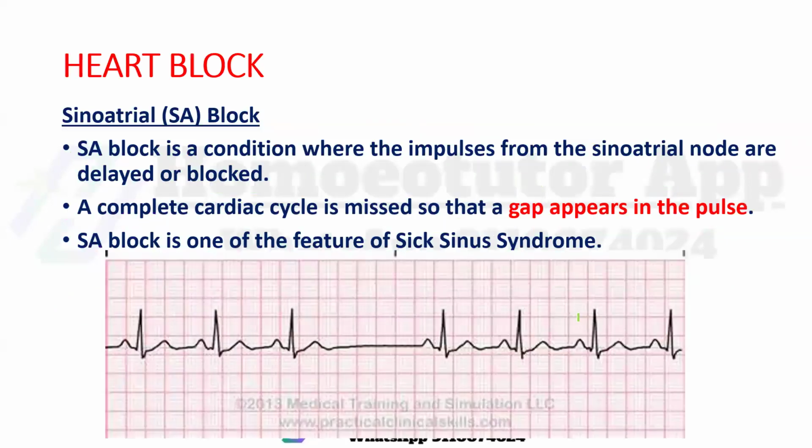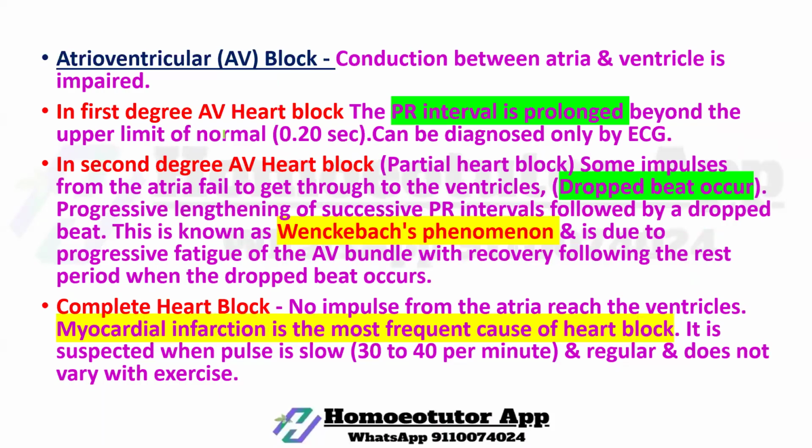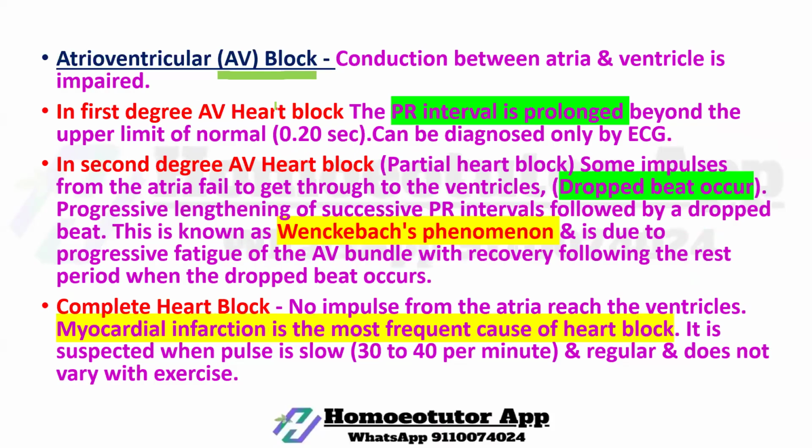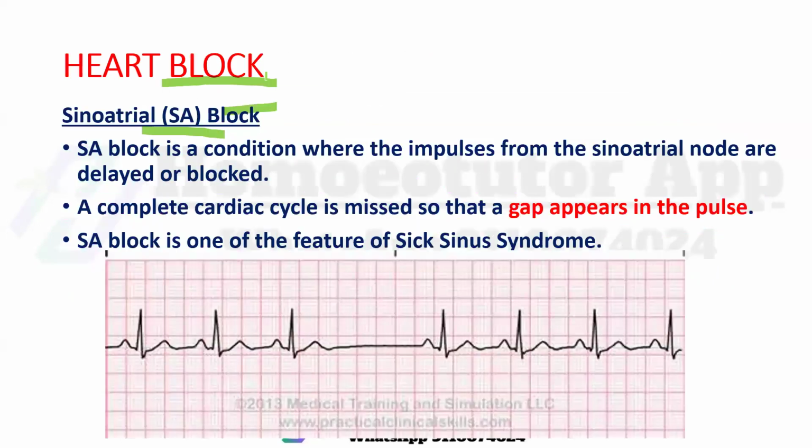Okay. Next, heart block. First SA block and second AV block. We will discuss the first SA block and second AV block. SA block is a condition where the impulses from the sinoatrial node are delayed or blocked.